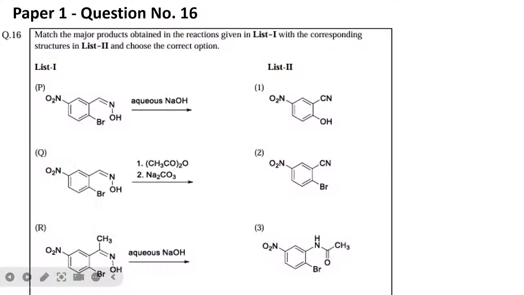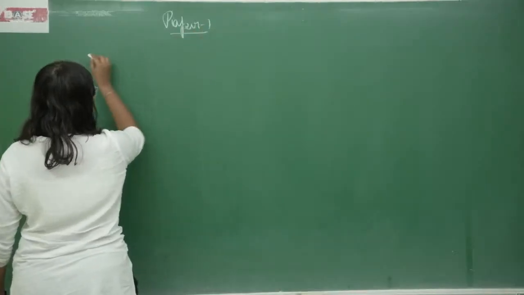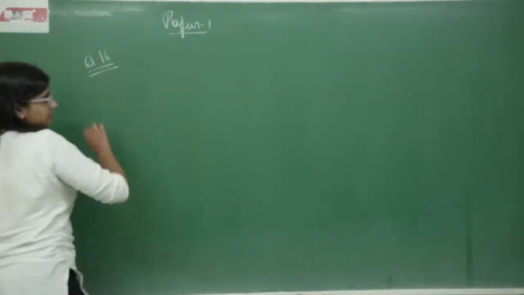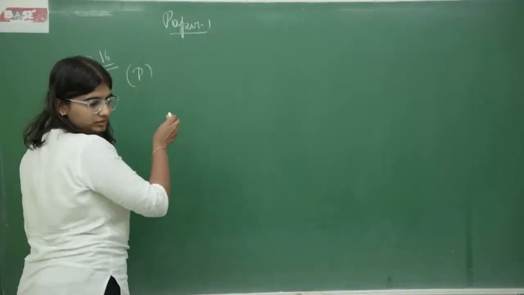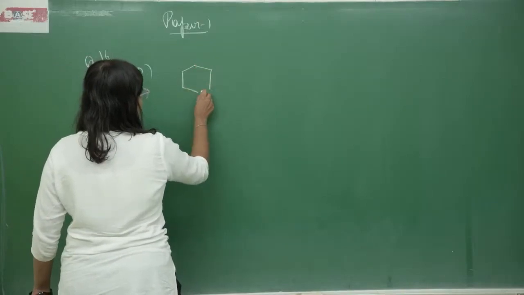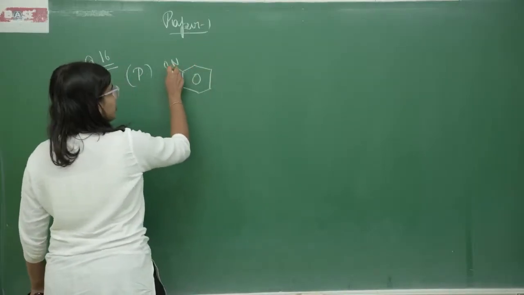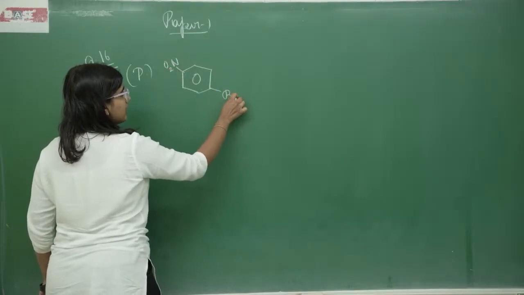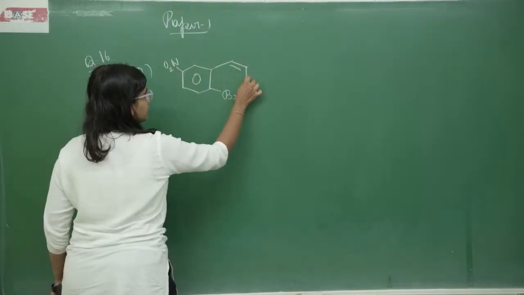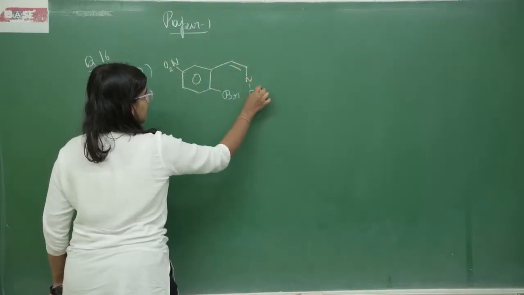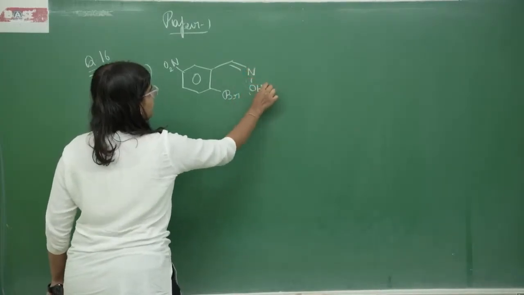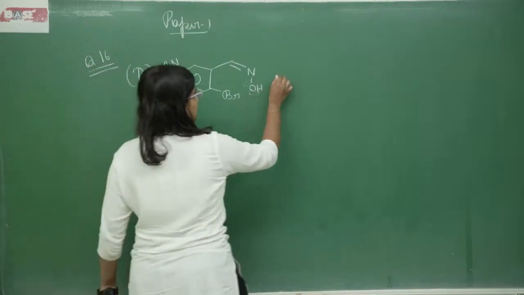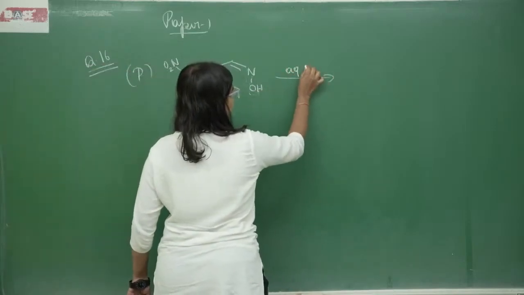So hello students, we'll see question number 16 from paper 1. It is a match the following question. So let's see what is given. P is, we have a NO2 electron withdrawing group and we have a Br, and here we have an oxime. Okay, and the reagent given is aqueous NaOH.